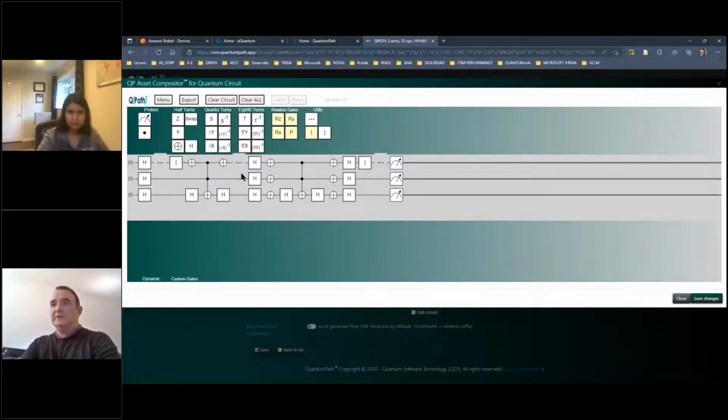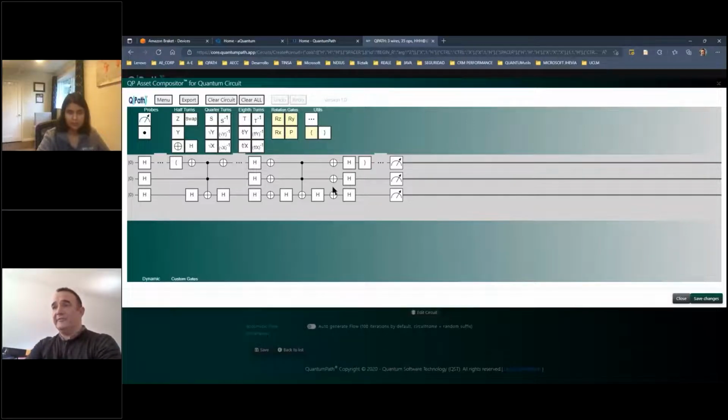So dragging and dropping, you can put the gates as you need, following whatever paper you have of the Grover algorithm. And we have to mark in this case that we have these kind of gates that are virtual gates that let us the possibility to repeat some kind of blocks inside the algorithm. To do that in other technologies, you need to create some kind of loops or something like that. But in Quantum Path, directly in the Quantum Designer, you can specify what kind of blocks you want to repeat, and the system will repeat these blocks for you. So it's really easy to create complex algorithms based on gates.